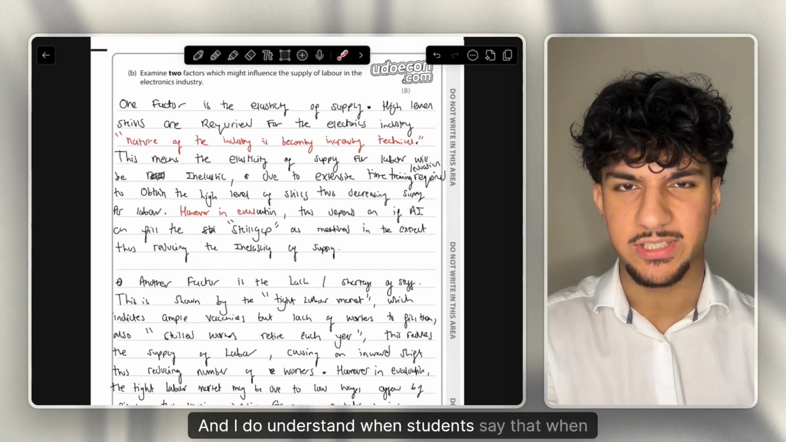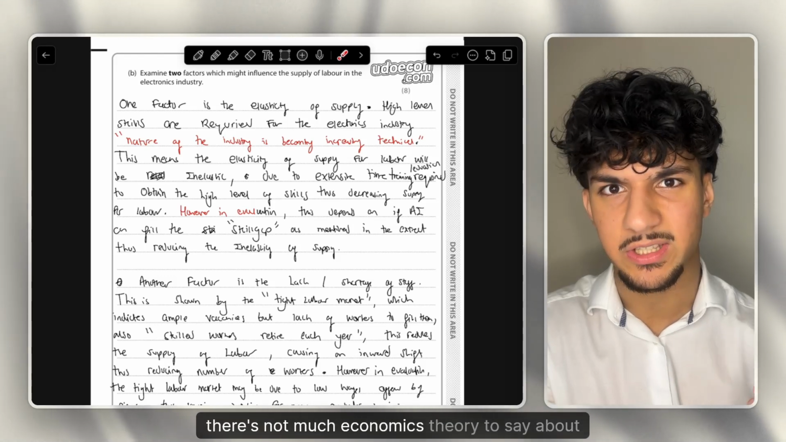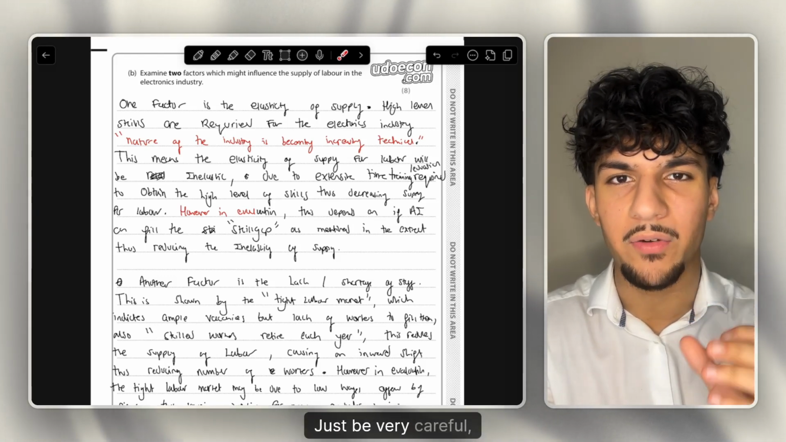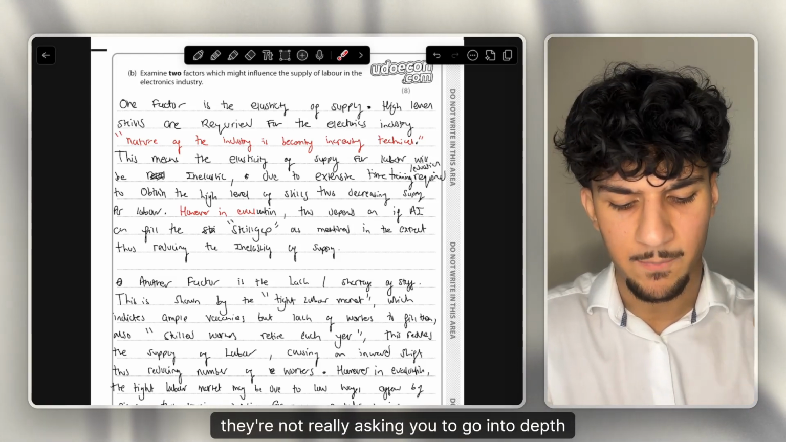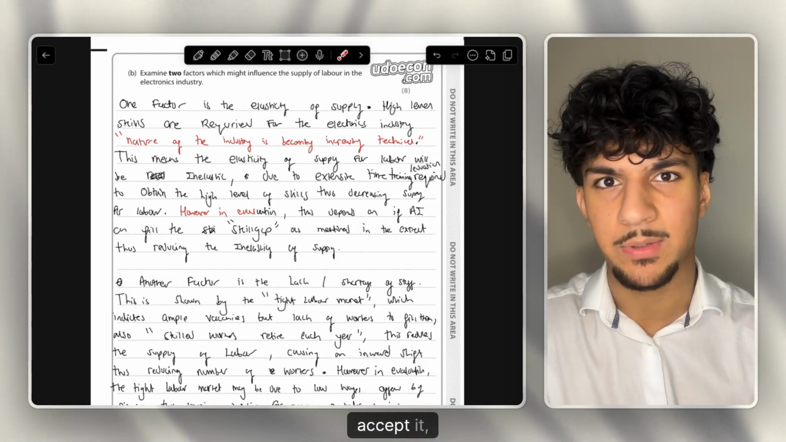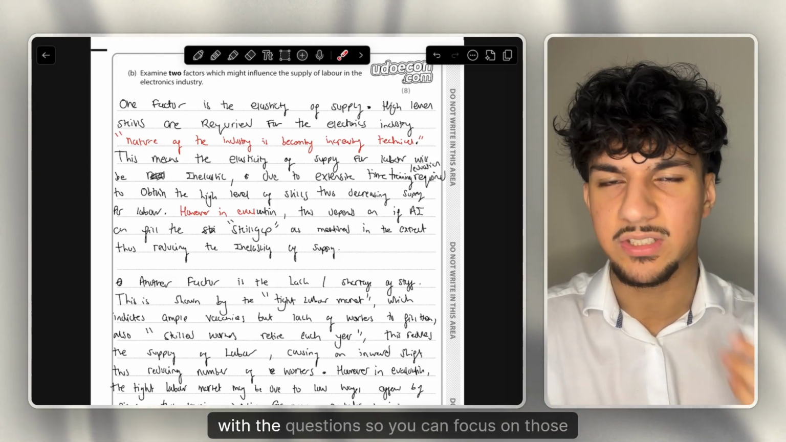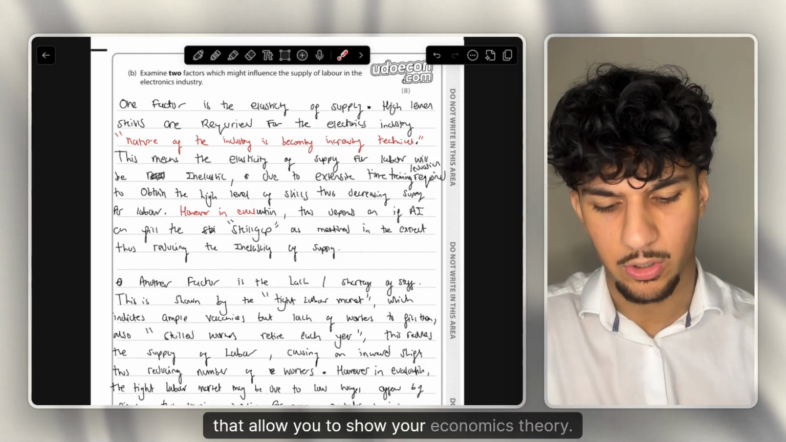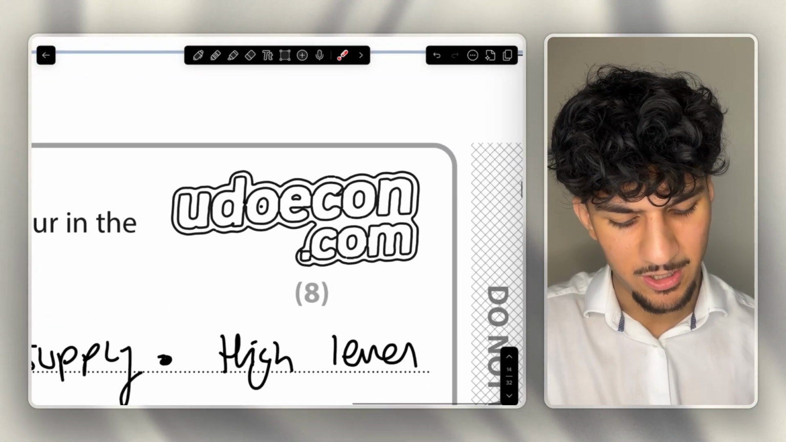And I do understand when students say that they're not very based in theory, there's not much economics theory to say about them, but just stick to the structure, just stick to what they're asking you, just be very transactional with these questions. Yes, they're not really asking you to go into depth with the economics theory, but you just have to accept it. Just go with it, fill in the structure basically, fill in the blanks, and just get done with the questions so you can focus on those questions that actually are skillful, that allow you to show your economics theory, like the 15, the 25-mark questions. But that is the 8-mark question done.